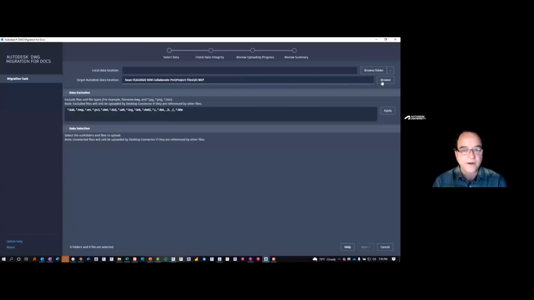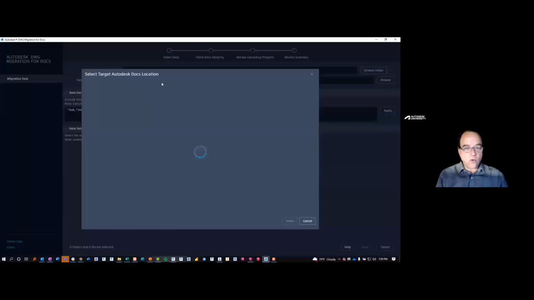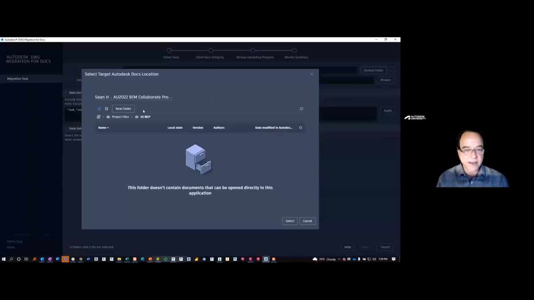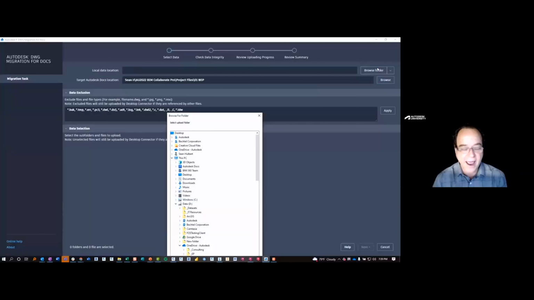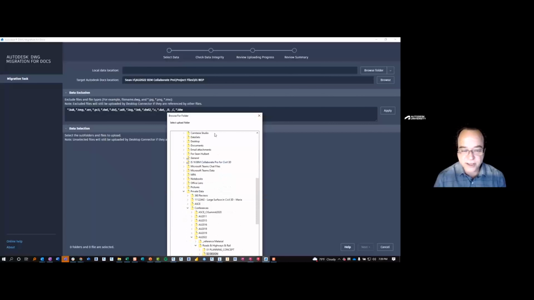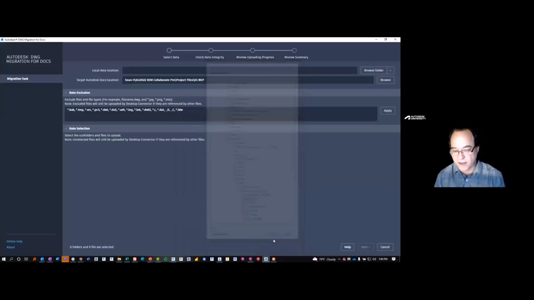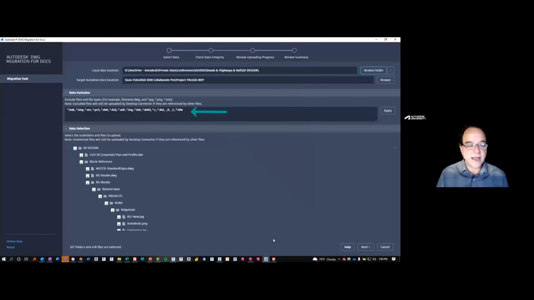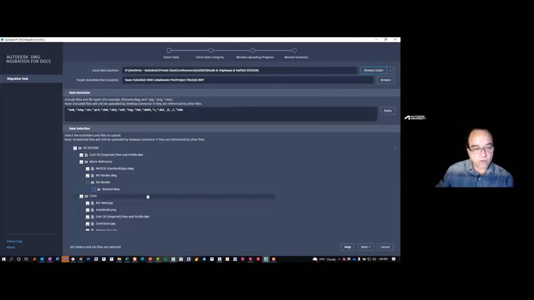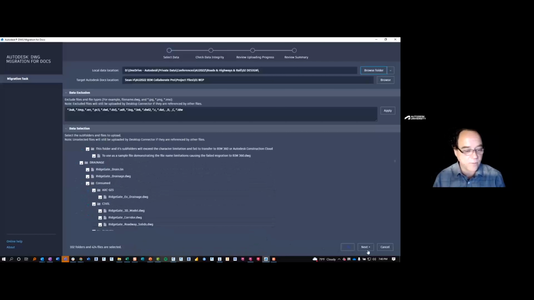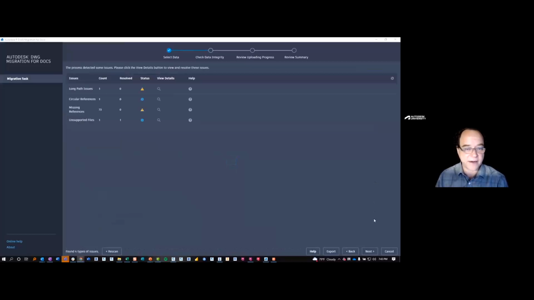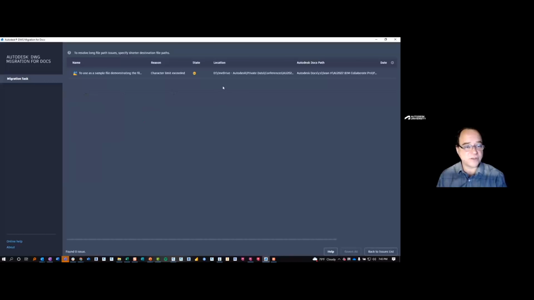So let's look at the project migration. Once you've installed the tool, we're going to go ahead and select a project. Now, I'll let you know here that we're selecting a project that I can give everybody access to after our presentation. Now we're actually going to find the files locally. Are these files on our local server? Are they on a local machine? We can exclude file types through a data exclusion list, and then we can roll down our data list and choose to remove files or folders that we do not wish to migrate. As you can see here, we have a number of issues that we want to look at. This is our character limitation has been exceeded issue.